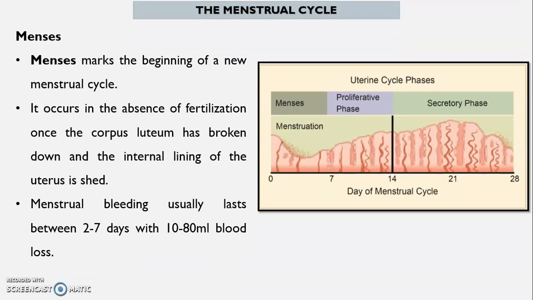Menses marks the beginning of a new menstrual cycle. It occurs in the absence of fertilization once the corpus luteum has broken down and the internal lining of the uterus is shed. Menstrual bleeding usually lasts between 2 to 7 days with 10 to 80 ml blood loss.